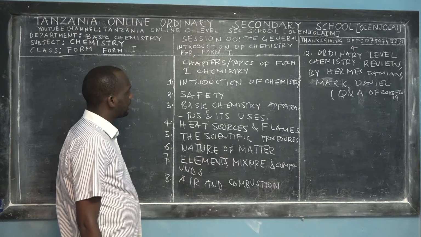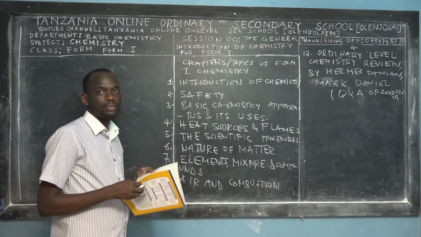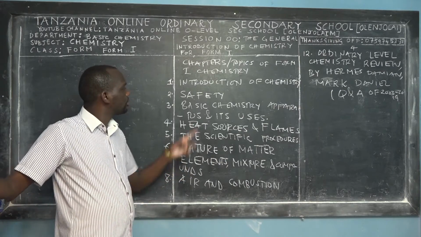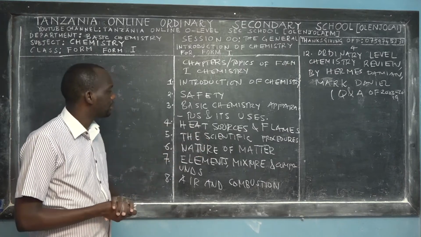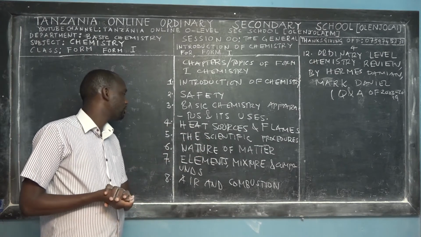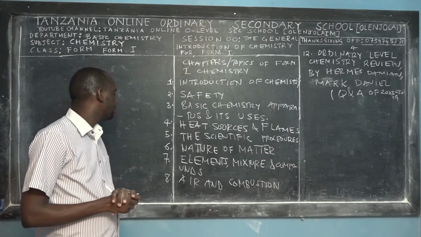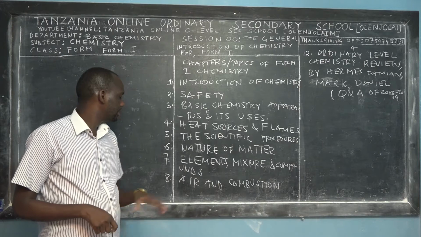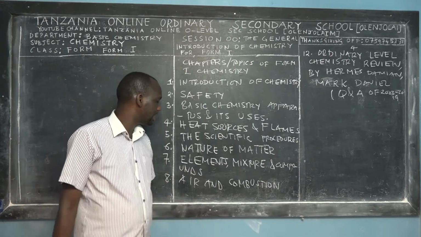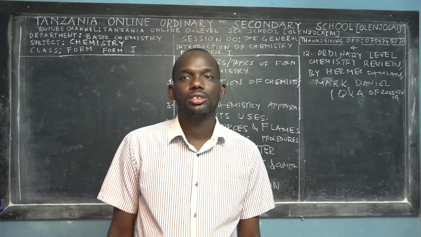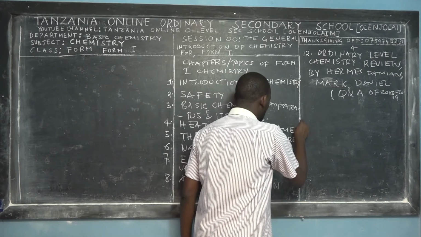So those are the 8 topics of chemistry Form 1. The first one is called Introduction of Chemistry. Second is Safety. Third, basic chemistry apparatus and its uses. Fourth is heat sources and flames. Fifth is the scientific procedures. The sixth is nature of matter. Seventh is elements, mixtures, and compounds. And number 8 is air and combustion. So it means that we have 8 topics for chemistry Form 1.